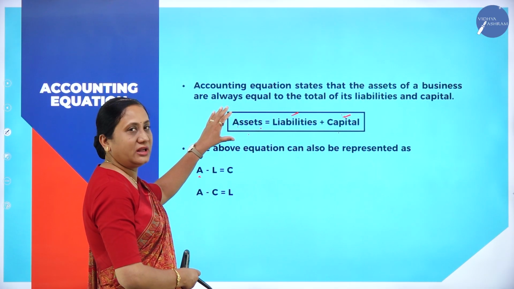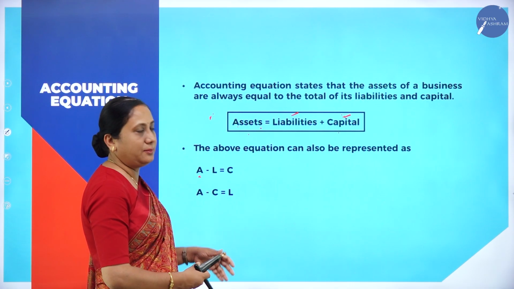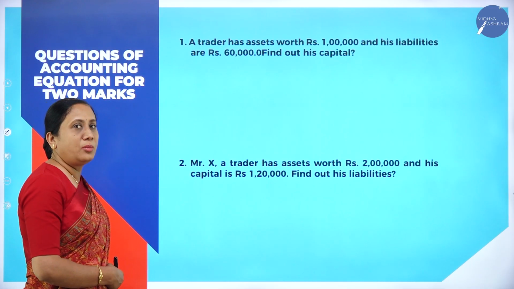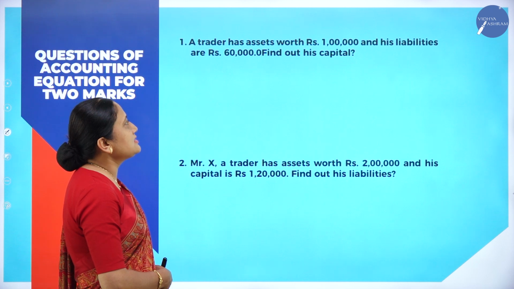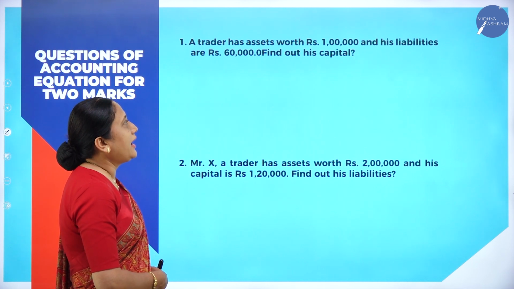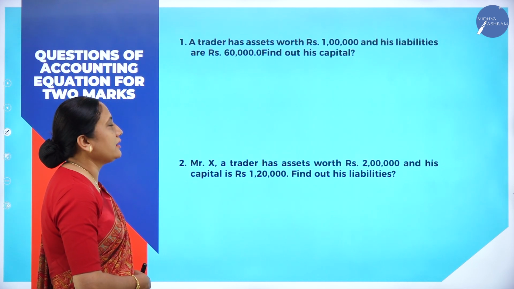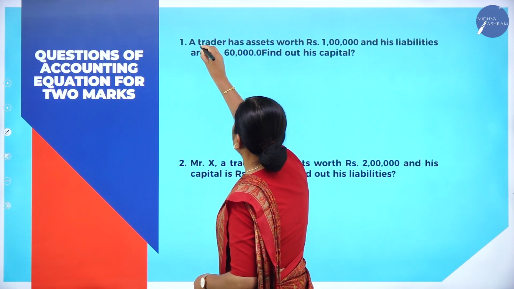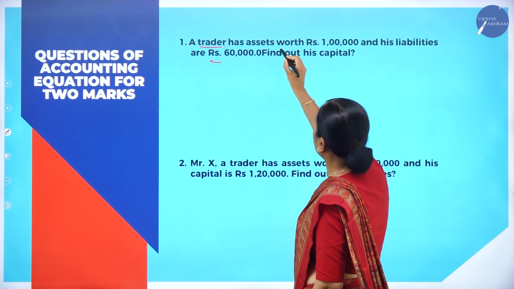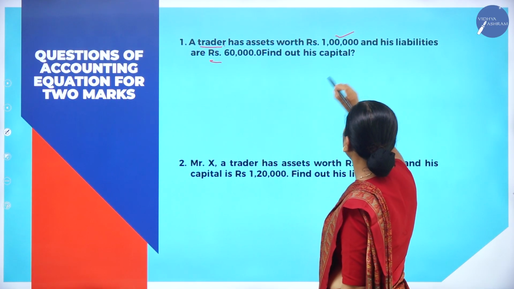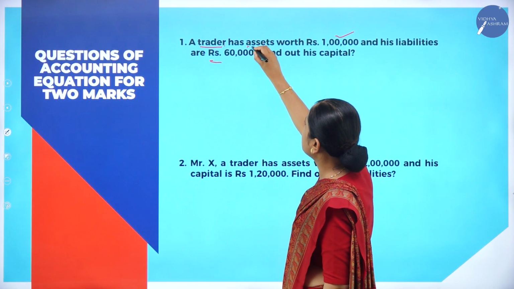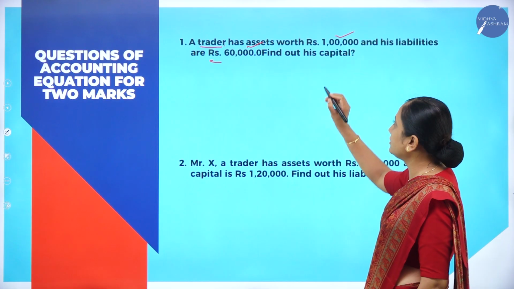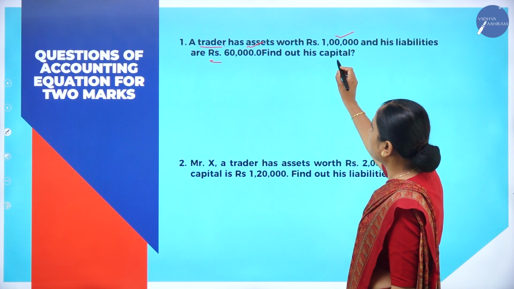This is the accounting equation. Assets equals liabilities plus capital. Now, they may ask questions like this for 2 marks in your examination. A trader has assets worth rupees 1 lakh and his liabilities are rupees 60,000. What are they trying to tell? What is the question? Let us understand. They have asked us to find out his capital.